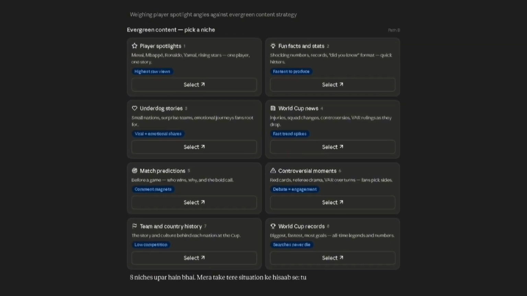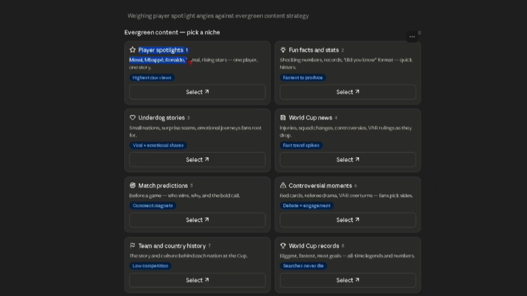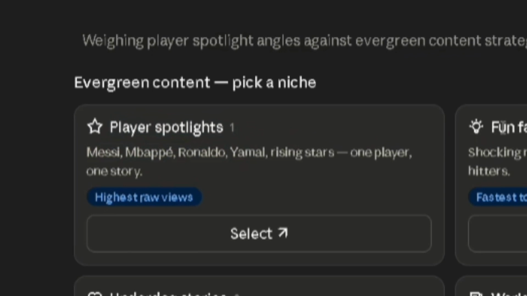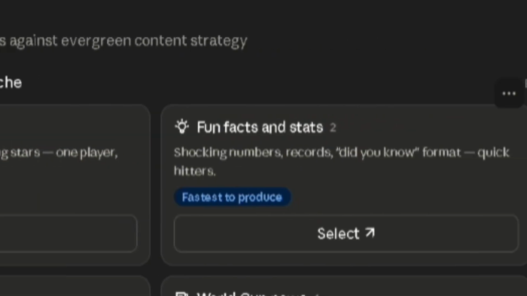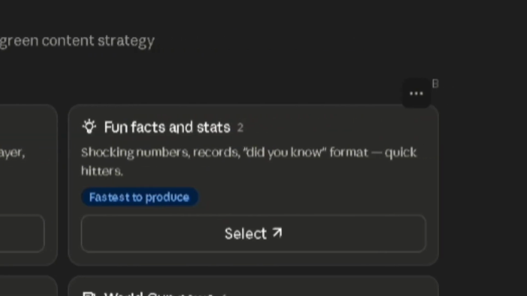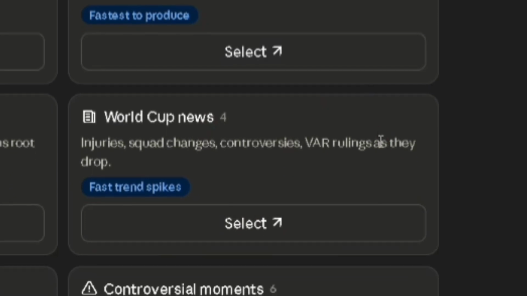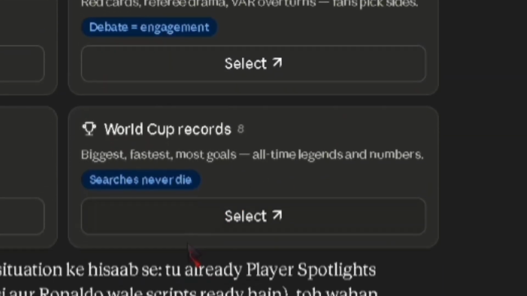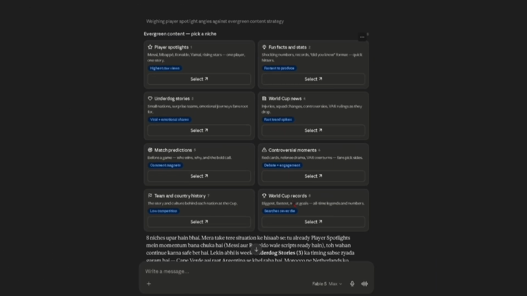You can see there are different niches. You just have to select one of them in which you want to make content. For example, if you want to make content about the players, you can select the first niche, or if you want to make content about fan facts, then you can select the second one. There is another one called World Cup News and another niche called World Cup Records. There are a lot of niches.